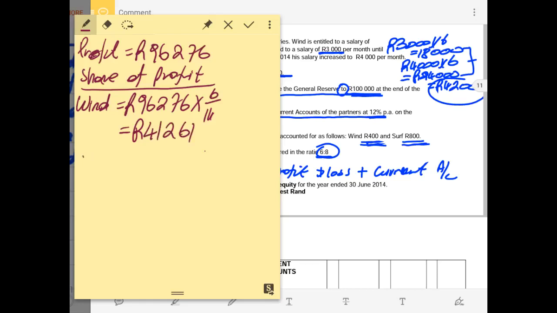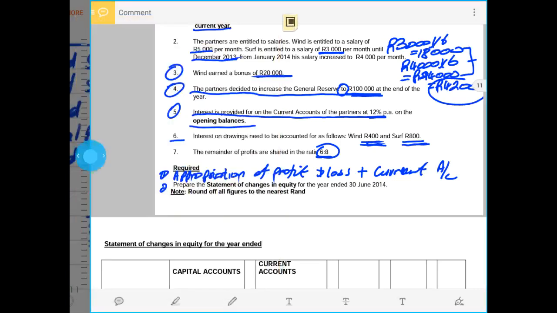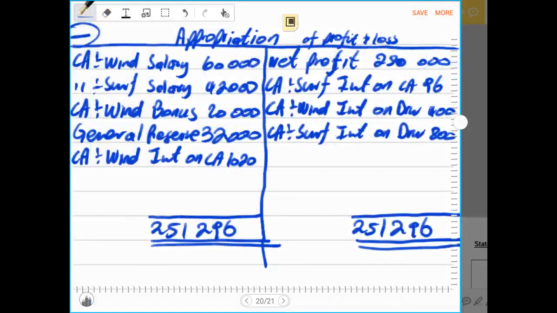Then the second partner is Partner SAF, and Partner SAF shares in a profit of 96,276 at the ratio of 8 divided by 14. Then that will give us the sum of 55,015 rands. So that will be the share of profit for Partner SAF. So now we can write their profit share to the debit side of the appropriation account.